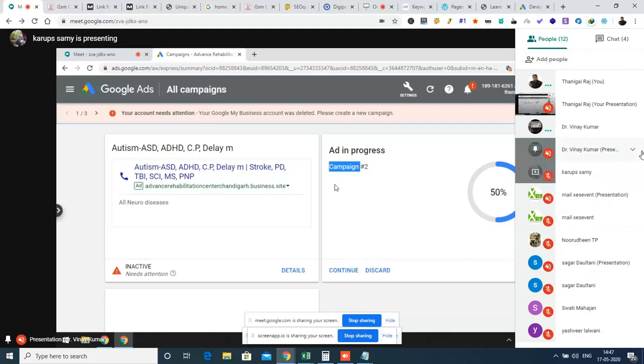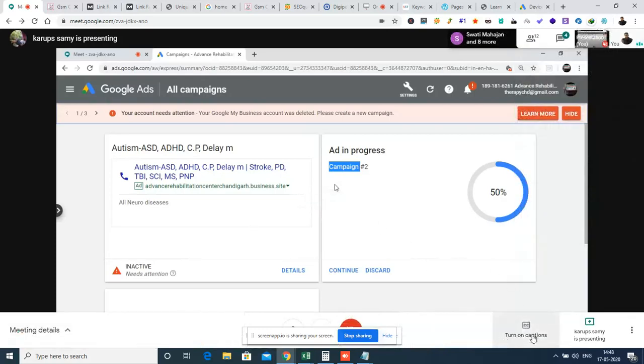Sir, Karupasamy, can you see my screen now? No, right now I can't see. Let me give you instructions. Please do it parallelly. Don't switch off your mics. Karupasamy, you can do one thing. Click the center, and you can see the options like end the call and stop video. Can you see that? Yes. And towards the right-hand side corner, can you see an upload kind of icon? Can you see turn on captions?